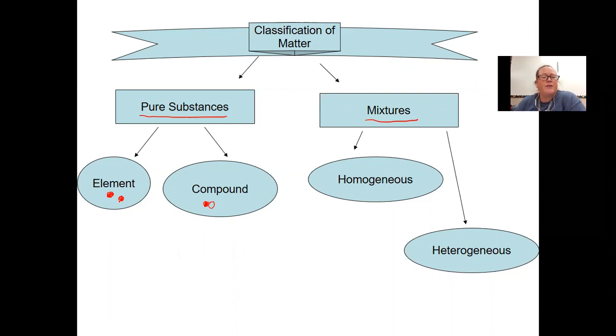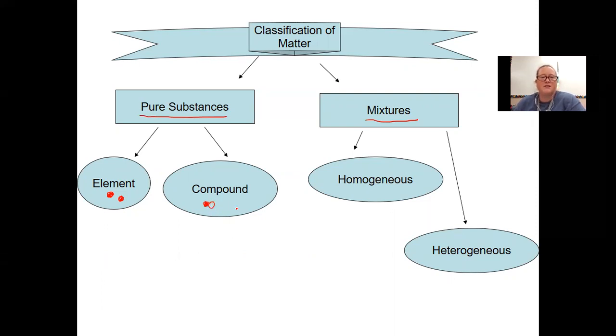An element cannot be broken down into any simpler substances, chemically or physically, and a compound cannot be broken down into any new substances physically, but it can be broken down chemically, as these can be separated.